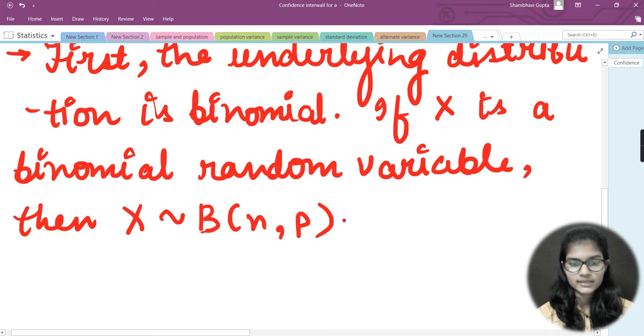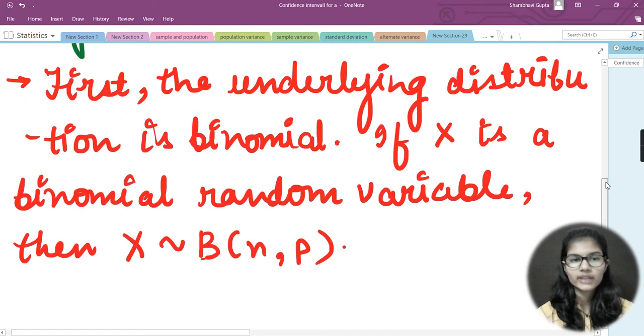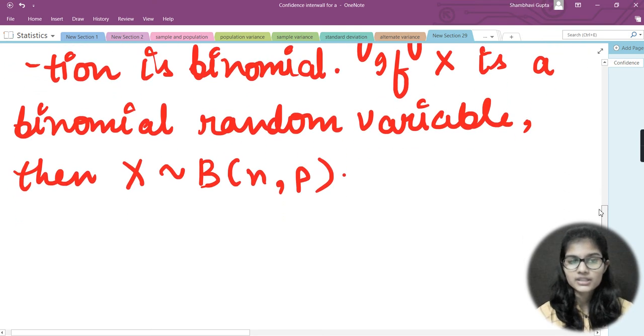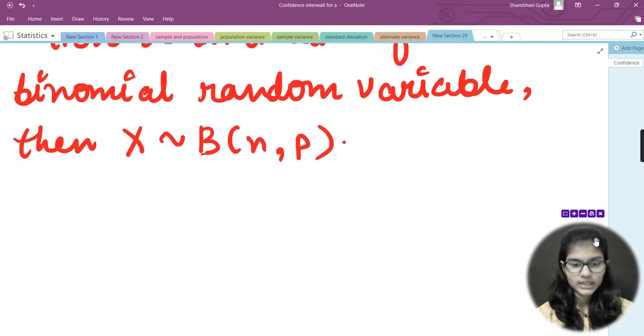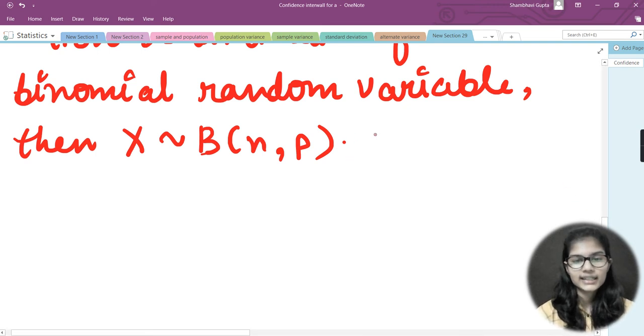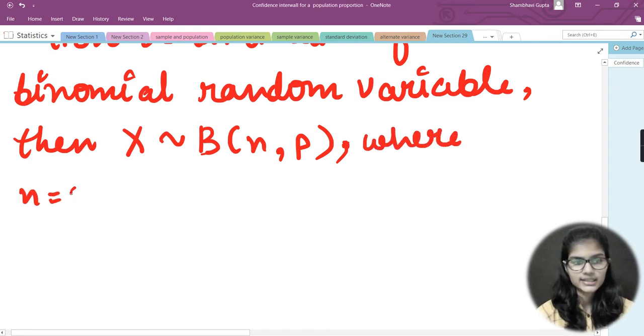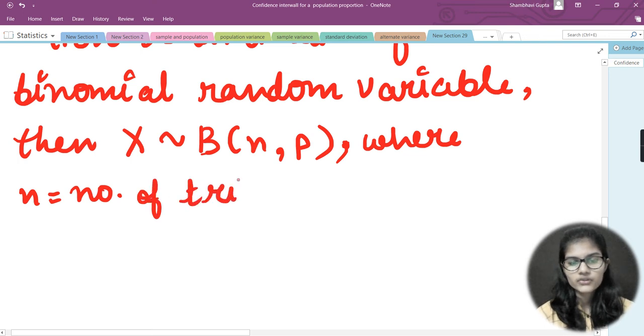We have more things to add on here, but right now, first you need to check that the distribution is binomial. After that you need to find the random binomial variable for that. That is done till now. Now I'm going to let you know what n means and what p means. So I will put one comma and write here, where n is equal to the number of trials. Remember that this binomial thing is in the trials as well. We just apply it in probability terms.